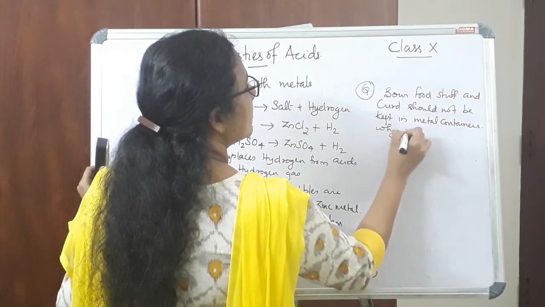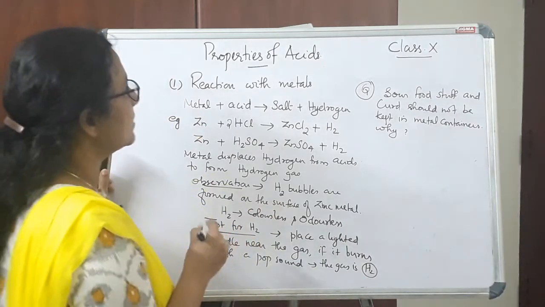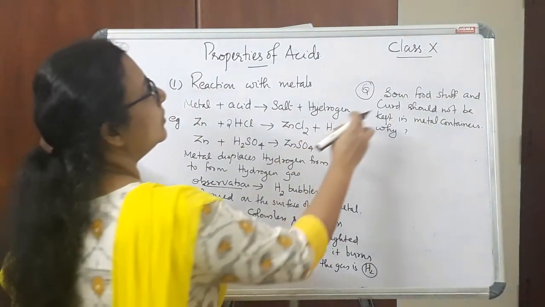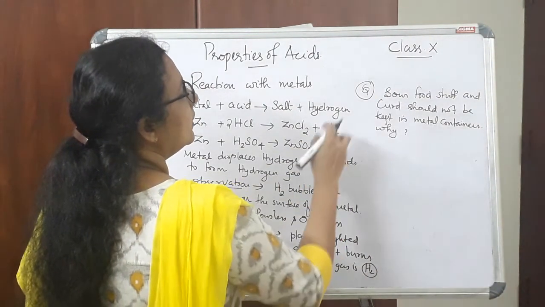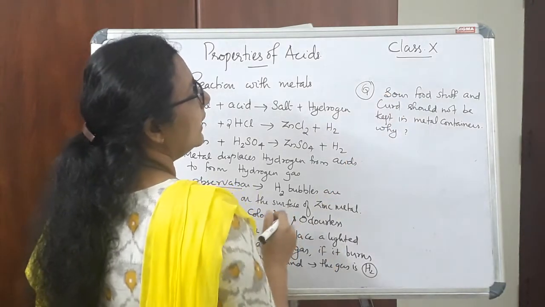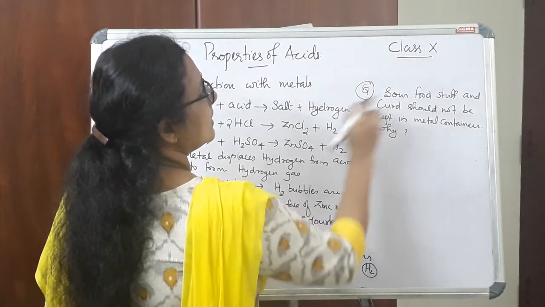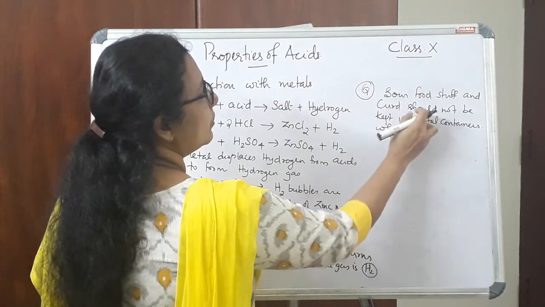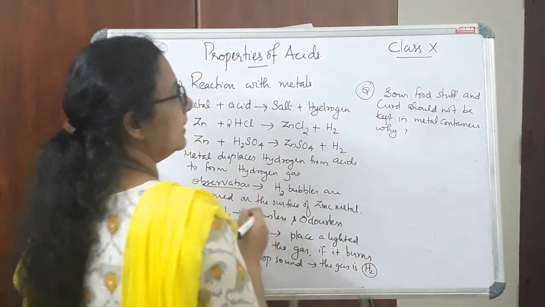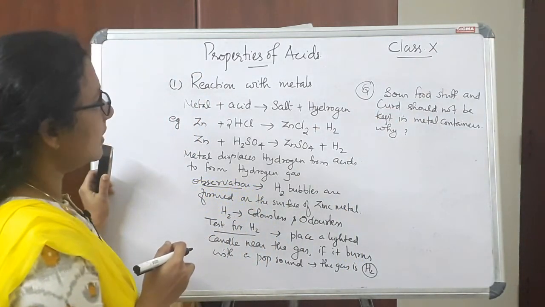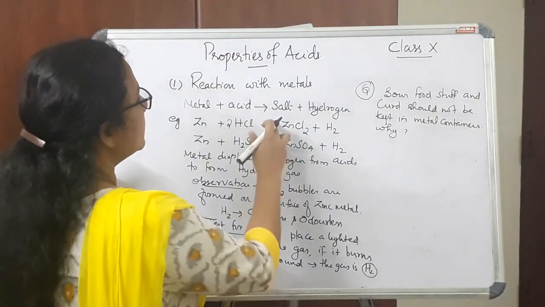Why? We can answer this question using this reaction. This is connected to our everyday life. We can explain this question by using this reaction.